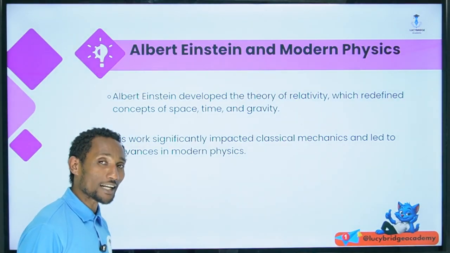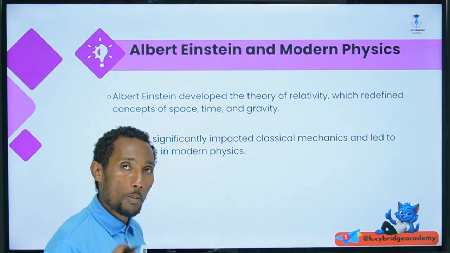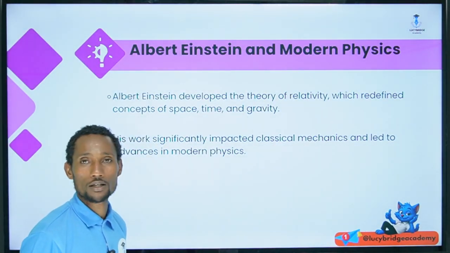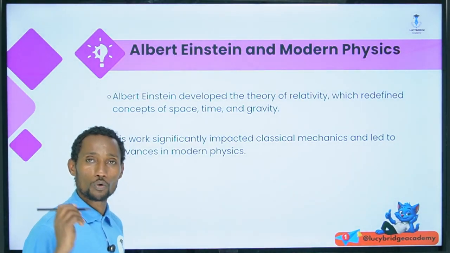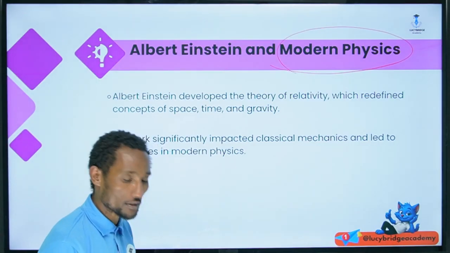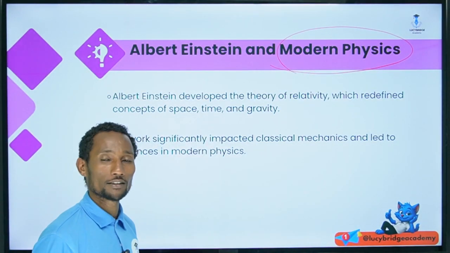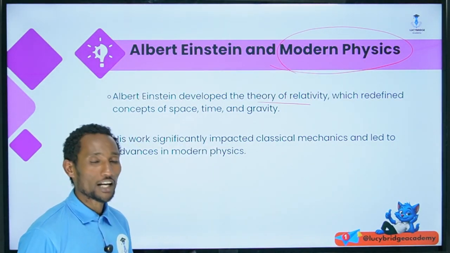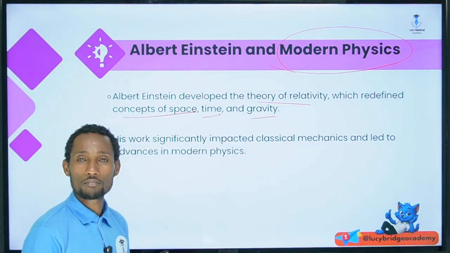And lastly, the pioneer physicist who made the world more visible was Albert Einstein, a contributor to our modern world, a pioneer of modern physics. Albert Einstein developed the theory of relativity, which redefined the concept of space, time, and gravity.